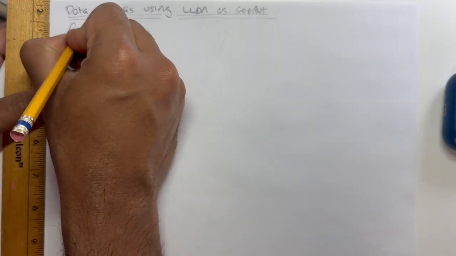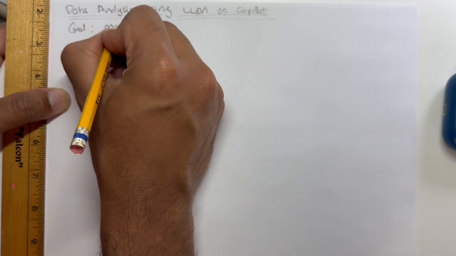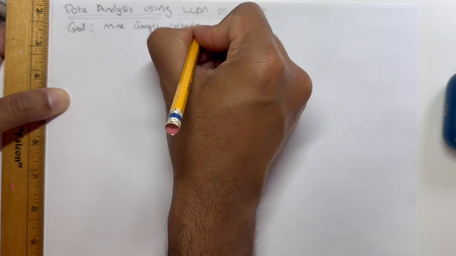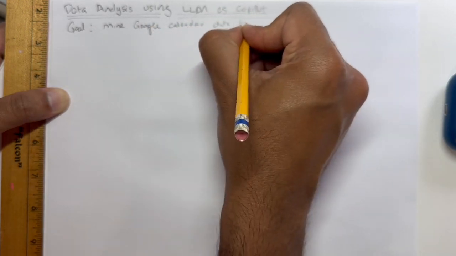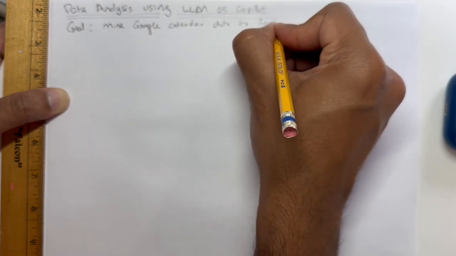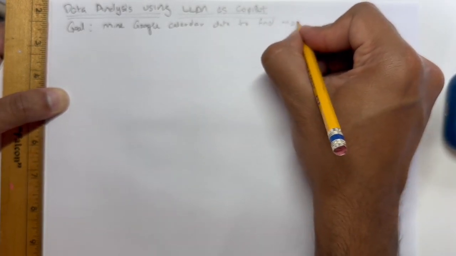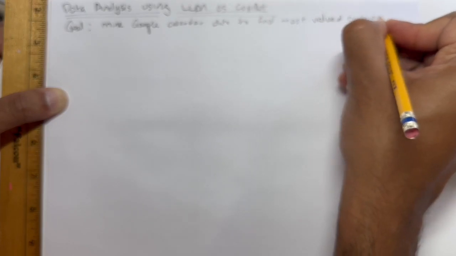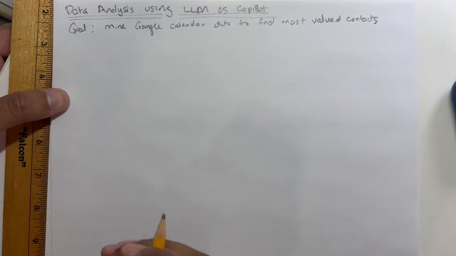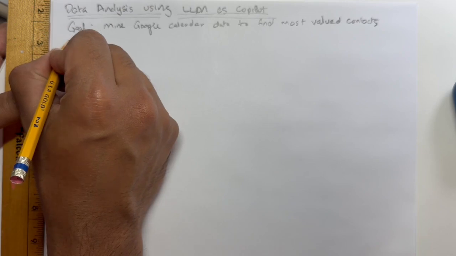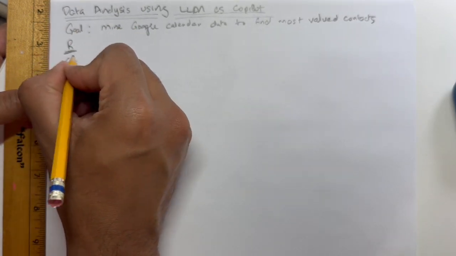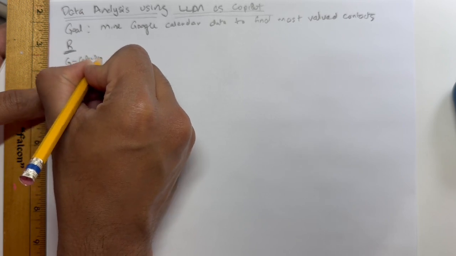The goal of that analysis was to mine Google Calendar data to find most valued contacts. What I did about 4 years ago was a project in the R programming language where I wrote code that would collect Google Calendar data.